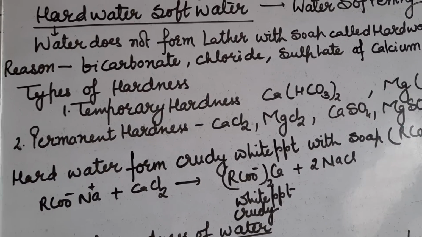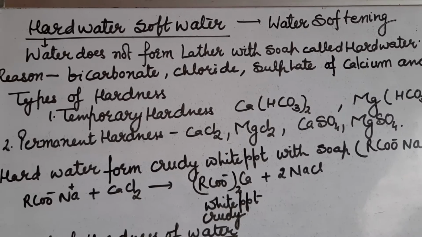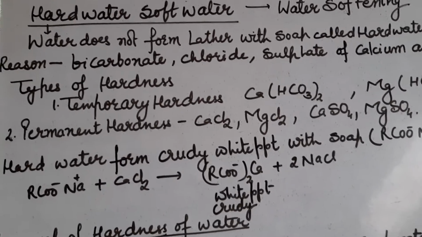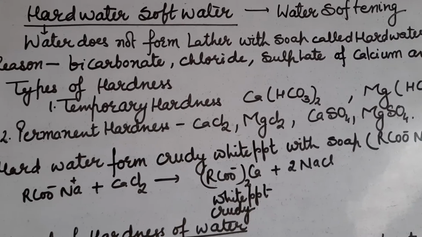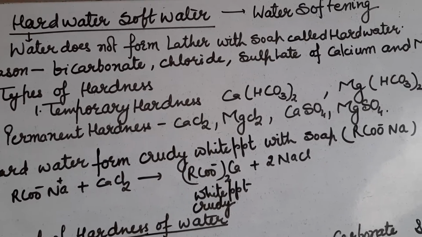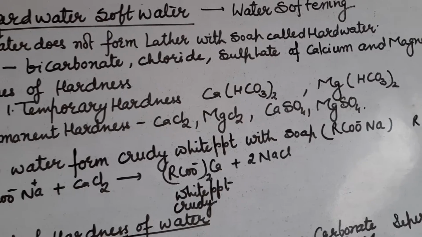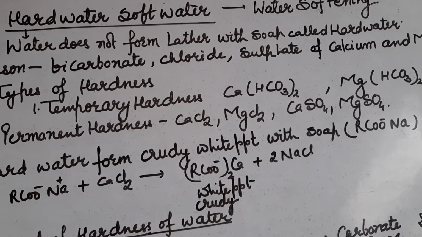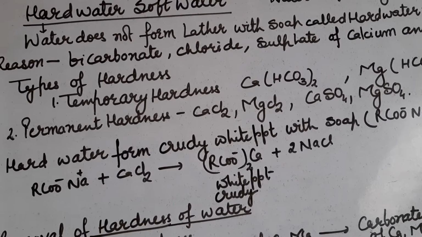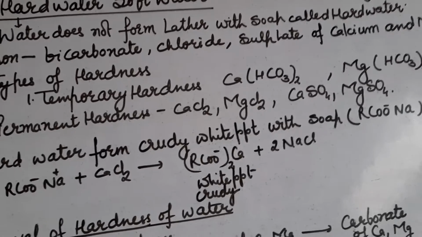First is hard water. Water which does not form lather with soap is called hard water, and the reason is that water contains bicarbonate, chloride, and sulfate of calcium and magnesium. So hardness in water is due to the presence of bicarbonate of calcium and magnesium, chloride of calcium and magnesium, and sulfate of calcium and magnesium.